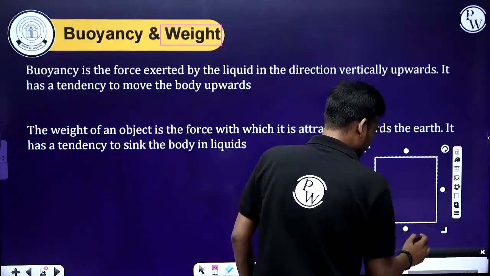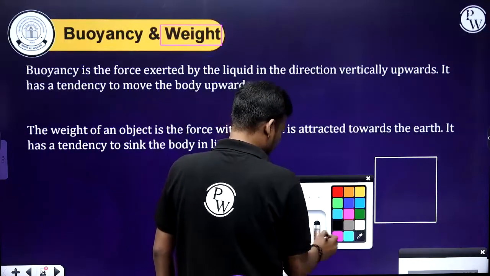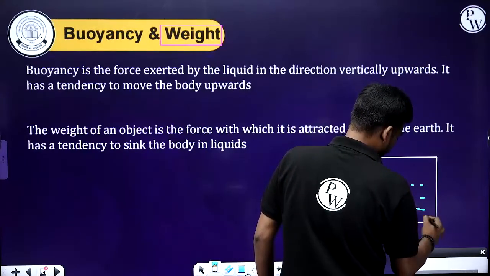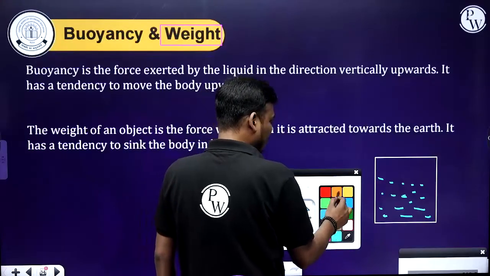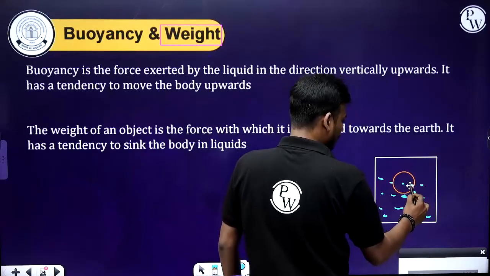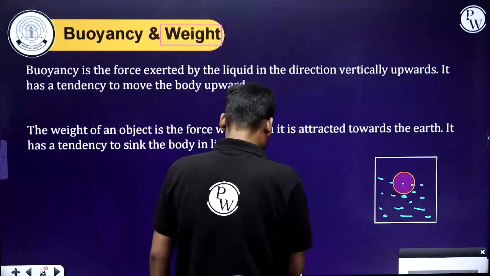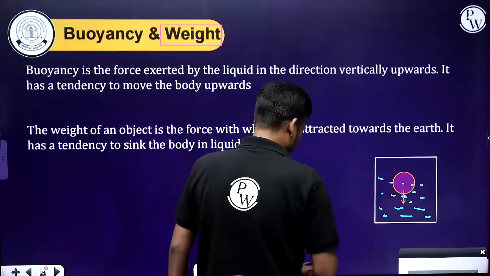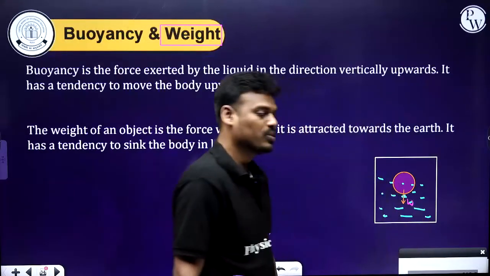Let's consider a container and here water. Let's consider one more object. It has a weight because of its mass.